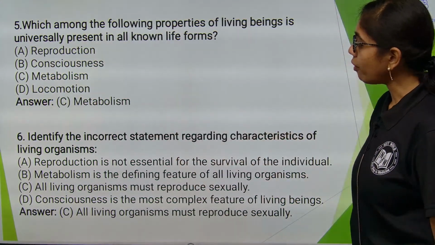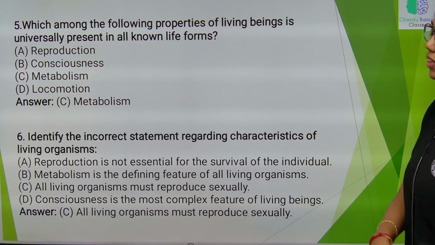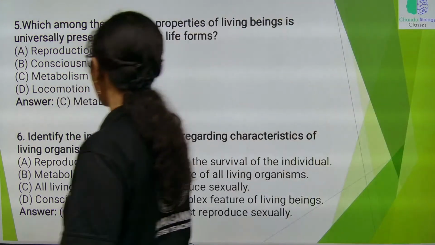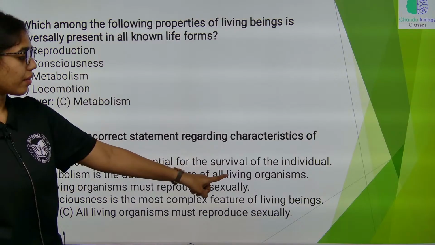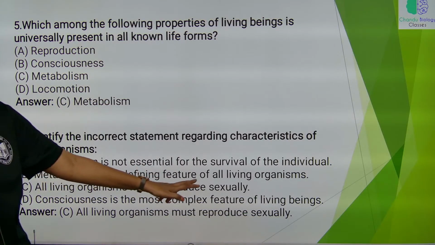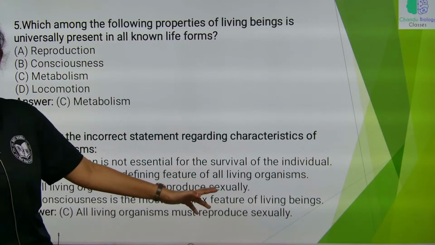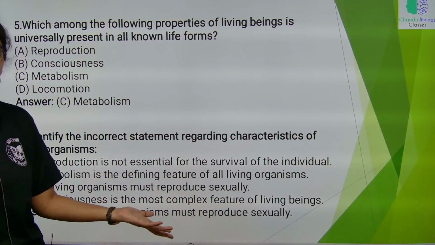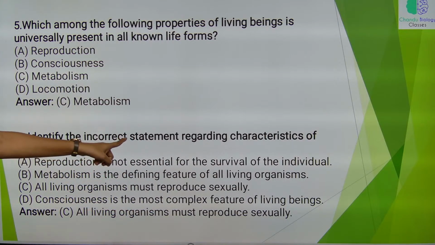Next, identify the incorrect statement regarding characteristics of living organisms. Reproduction is not essential for the survival of an individual. Yes, that is true. Reproduction is not a survival feature. Metabolism is the defining feature of all living organisms. True. All living organisms must reproduce sexually. No. Asexual organisms are there, vegetative propagation is there. So, C will be the incorrect statement.